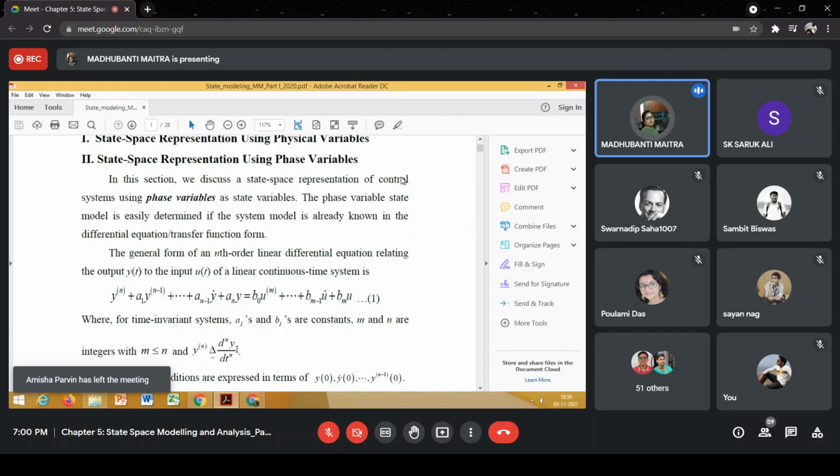Again, u to the power m is basically d^m u by dt^m plus dot dot plus b(m-1) du by dt plus bm u. So the dynamic behavior of the system is also dependent on the higher derivatives of the input. This is the differential equation describing the complete dynamics of the system.